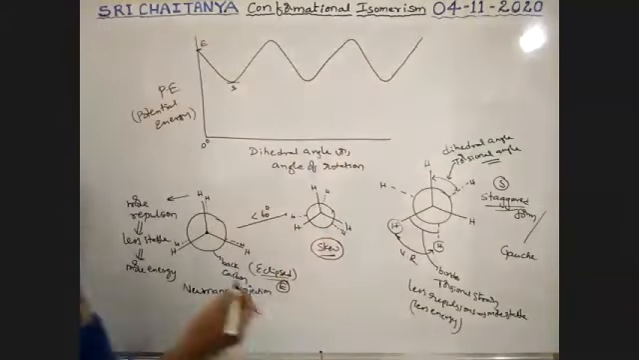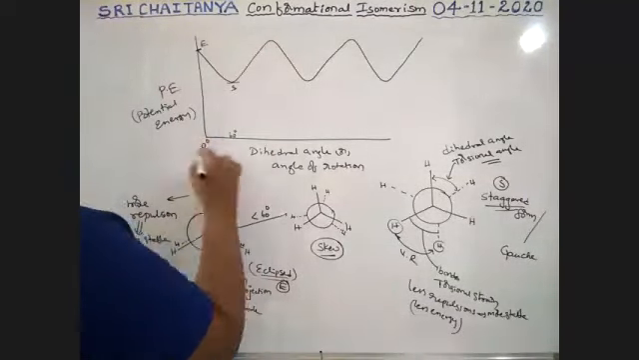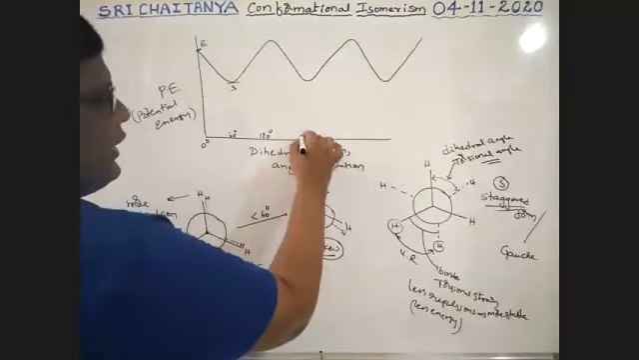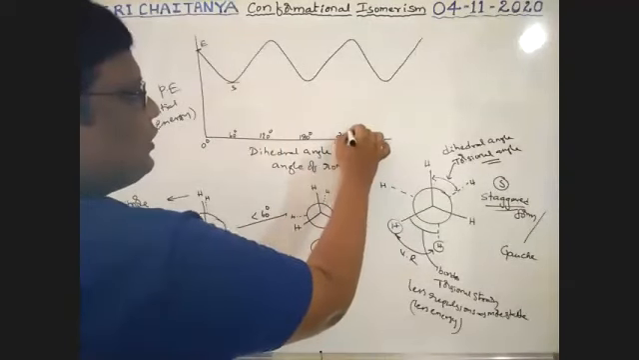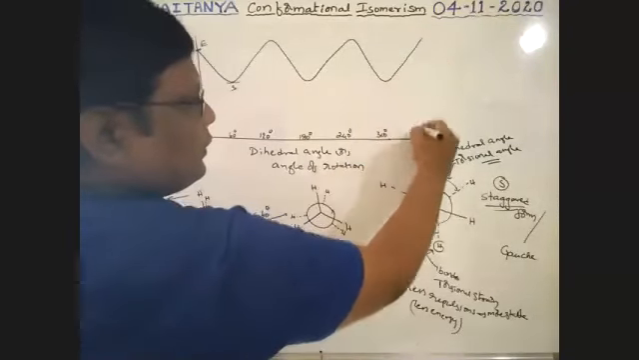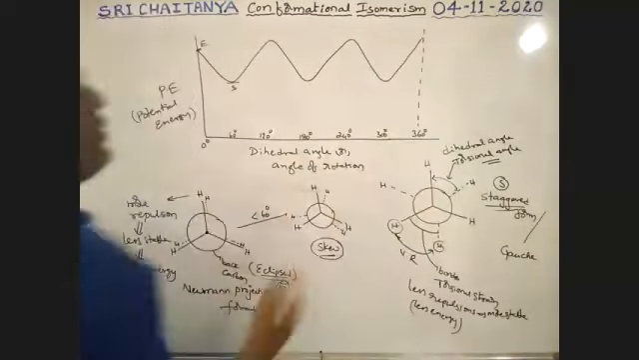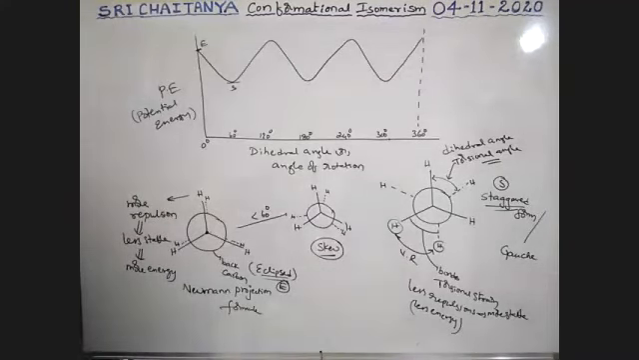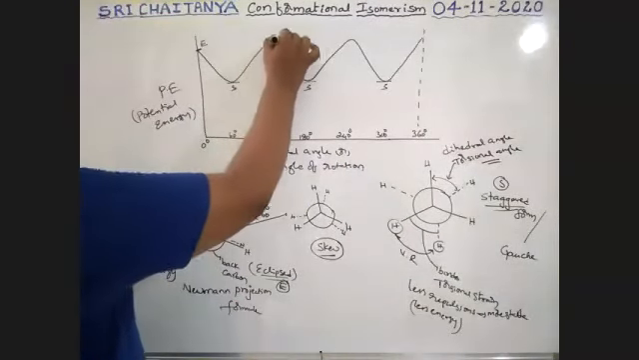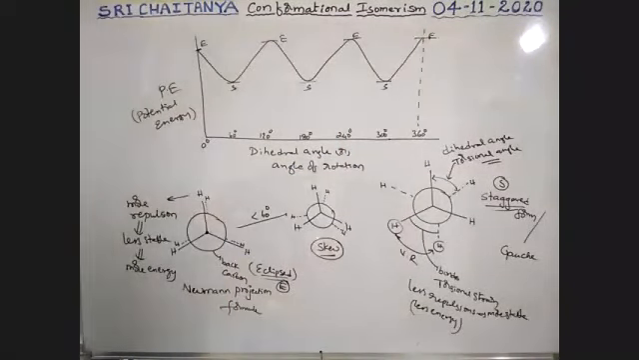Like this is possible, boys. See here, it is at 60 degrees, at 120 degrees, one more 60, 180 degrees, one more 60, 240 degrees, 300 degrees, and 360 degrees. 360 is nothing but 0 degrees. These are the angles of rotation. This is a staggered form, these are eclipsed forms. Every 60 degrees, staggered is converted into eclipse, and eclipse is converted into staggered.